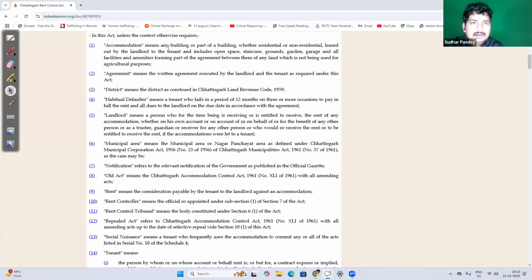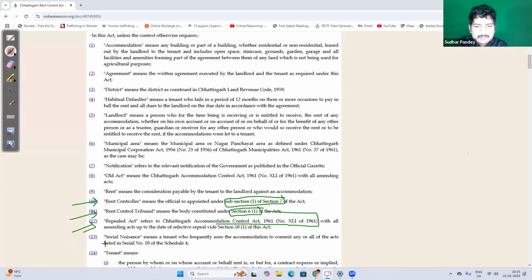In this whole act, these are two prime authorities, right? One is rent controller, another one is rent control tribunal. Now, repealed act, old act or repealed act means Chhattisgarh Accommodation Control Act 1961.